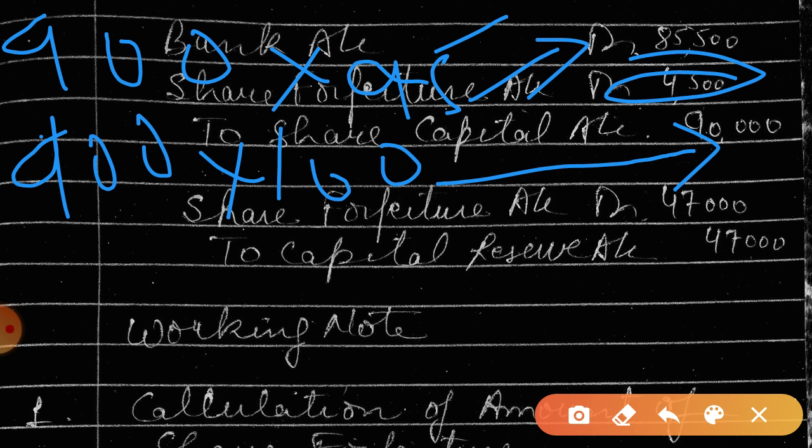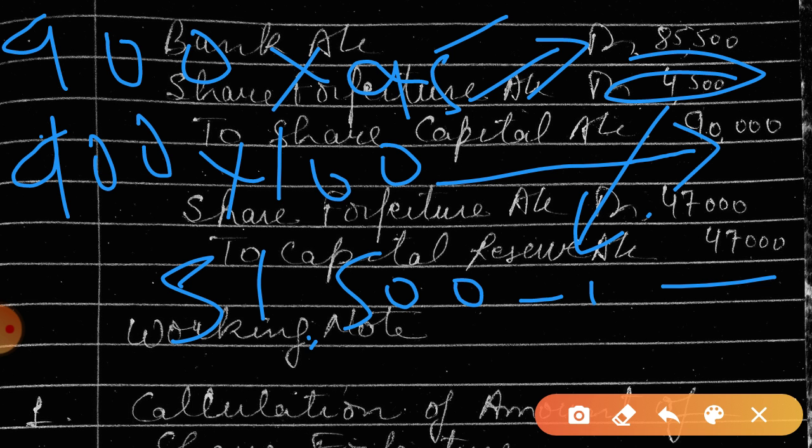Now the next entry will be share forfeiture account debit to capital reserve. Now how will we get this amount? See how much amount we had in share forfeiture: 51,500 we had, and how much is used here, 4,500.